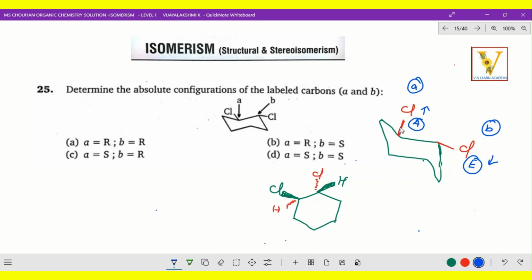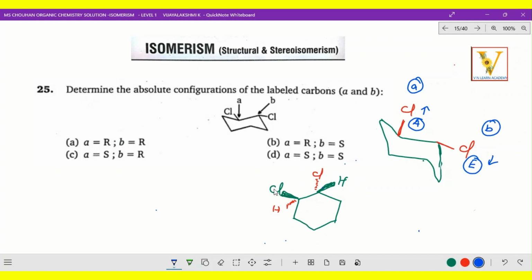Upward direction, it is wedge. Downward direction, it is a dash position. So this is like a hexagon, cyclohexane. So in that way we just arranged that molecule. Here the first one upward direction, this side it is wedge, and the next hydrogen is dash position, and the next adjacent carbon here downward direction, so that is dash position chlorine, and wedge position hydrogen.